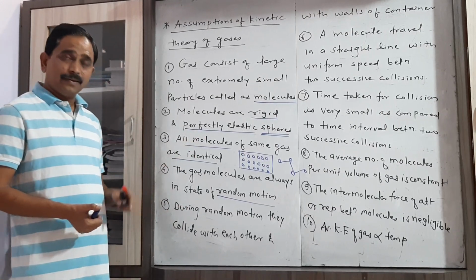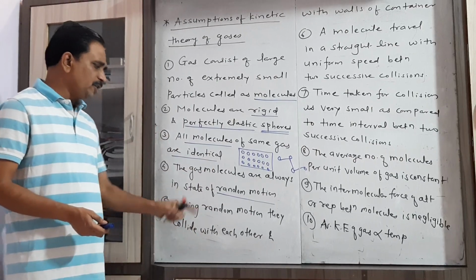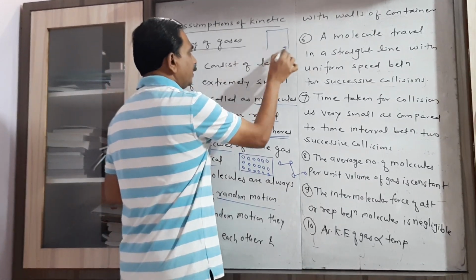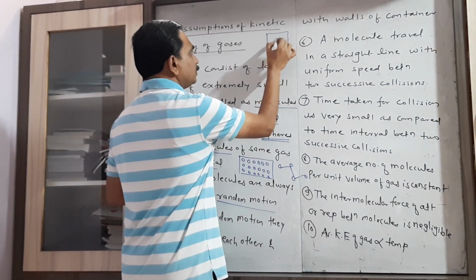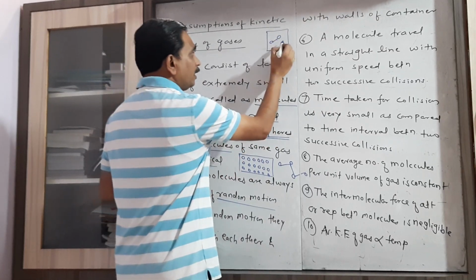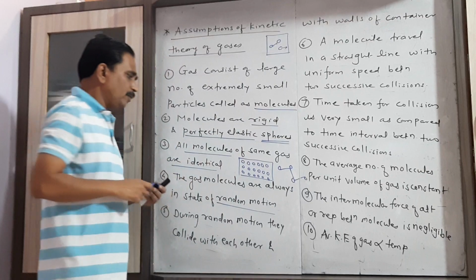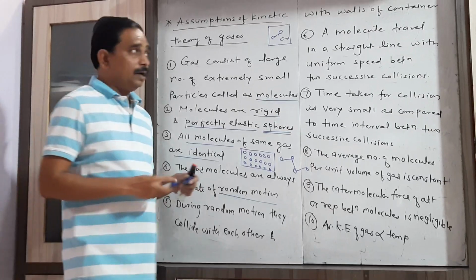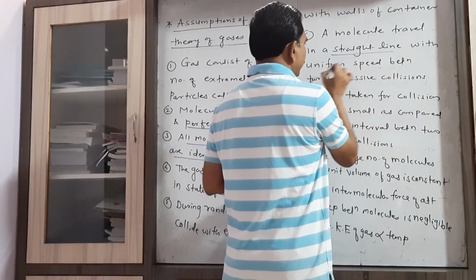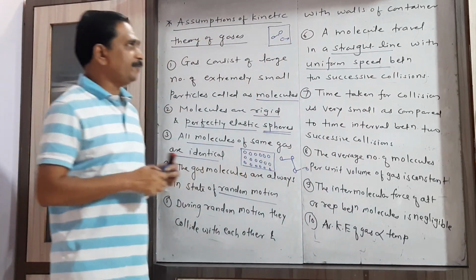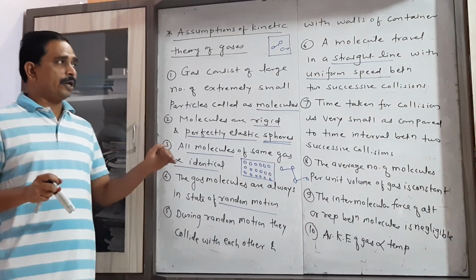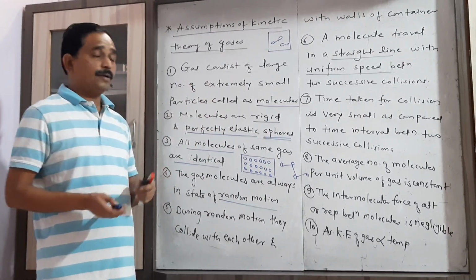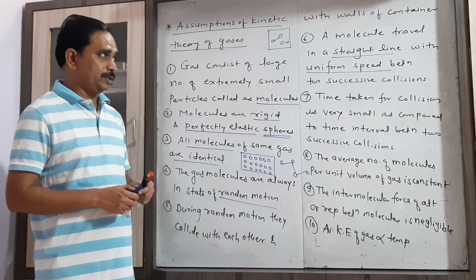As they move randomly, that's why they collide with each other, as well as with the walls of the container we consider. These are the gas molecules which collide with each other, or collide with the walls of the container. Now during the motion, they travel along a perfectly straight line with uniform speed. That's why a molecule travels in a straight line with uniform speed between two successive collisions.